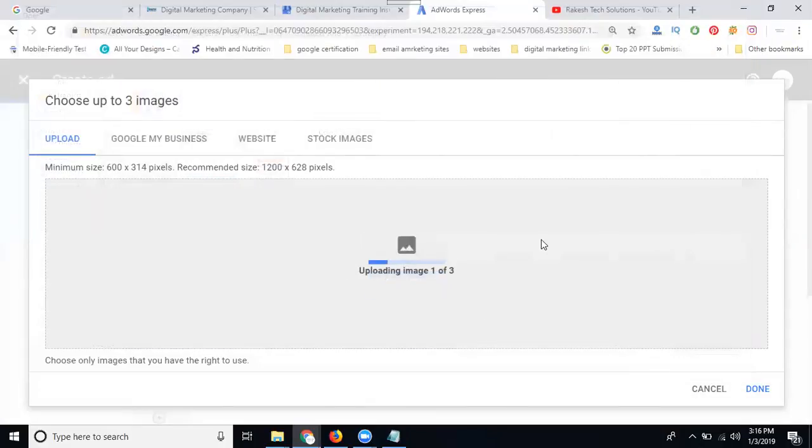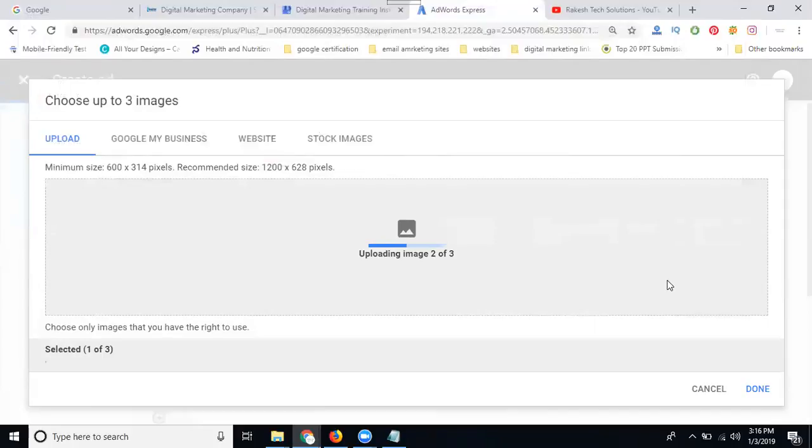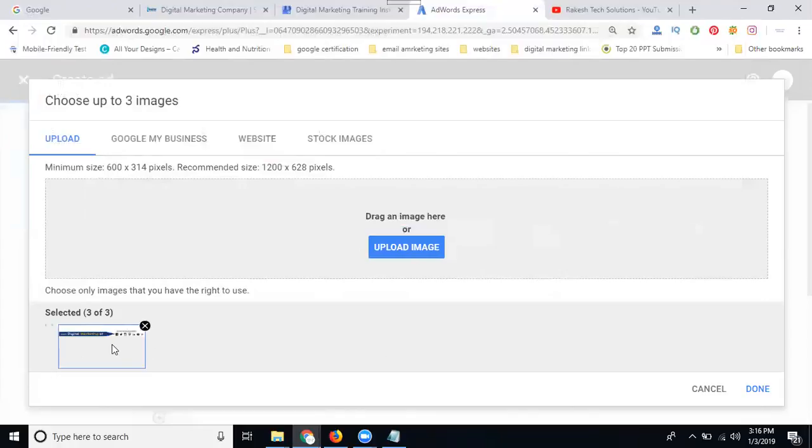Three images I'm adding here. They only support three images, not more than three. They support only one logo or three logos, not more than three. The minimum is required for adding a logo for your ad purpose. Based on the image and the logo, it will display on your Google search and partner results. So I'm adding three images.